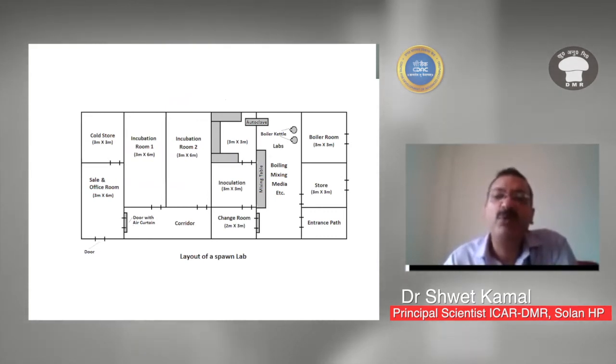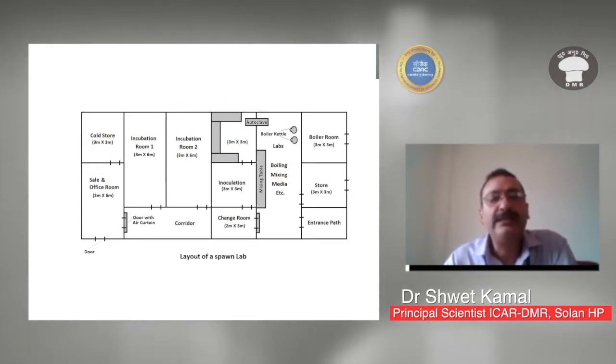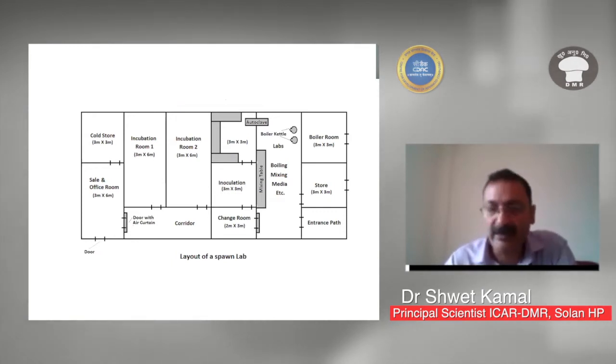A boiler room, a store, a boiling mixing area, then autoclave, then cooling room, then inoculation room, and then finally incubation room. And this is a structure given for 100-ton spawn per annum production.